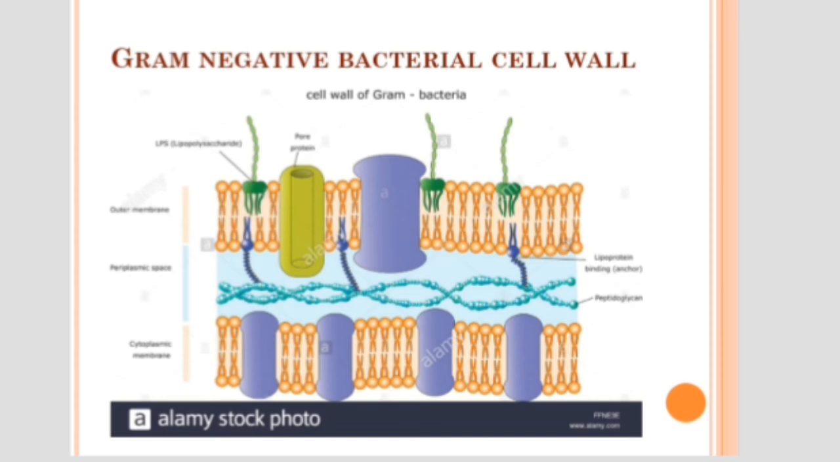So this is the cell wall structure of gram negative bacteria. The peptidoglycan layer is very thin, so it has an outer membrane above the peptidoglycan. Now we can go through the staining procedures for gram staining.